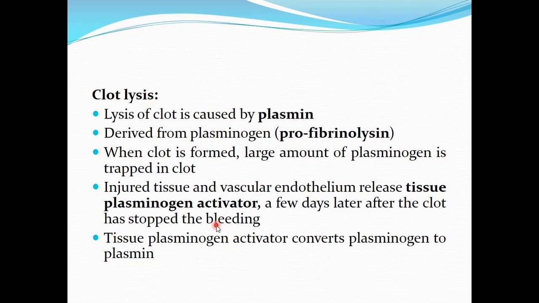So, it is not secreted immediately by the endothelium or the injured tissue. It is released slowly a few days after the clot has been formed and has achieved hemostasis. This tissue plasminogen activator will act on plasminogen, or profibrinolysin, and convert it to plasmin, or fibrinolysin.